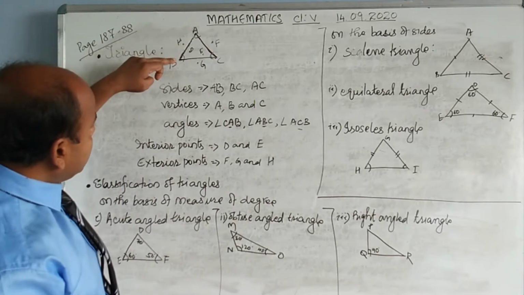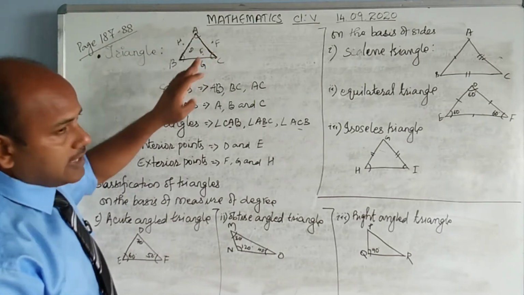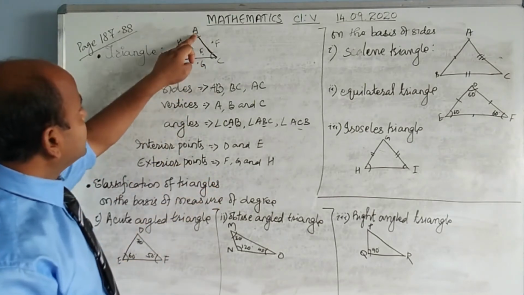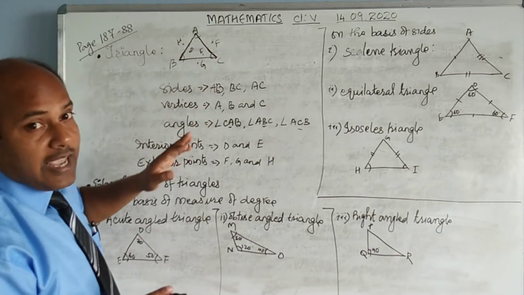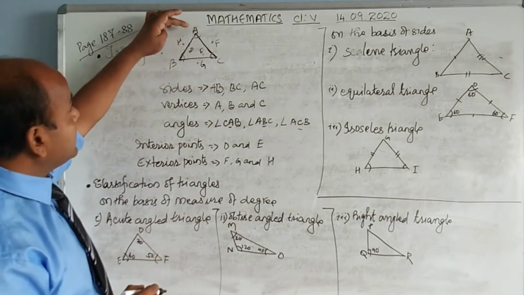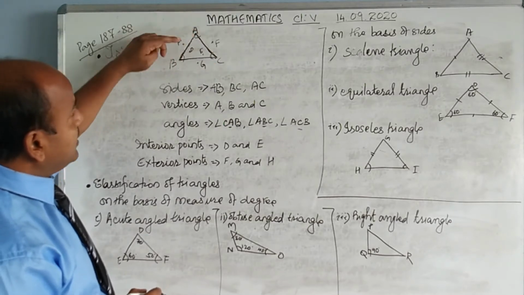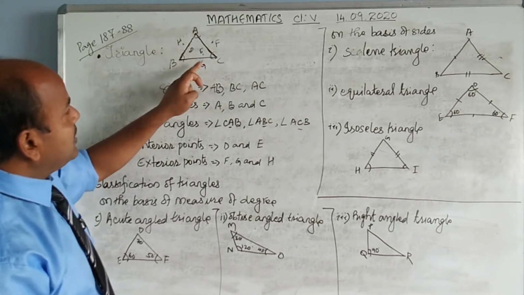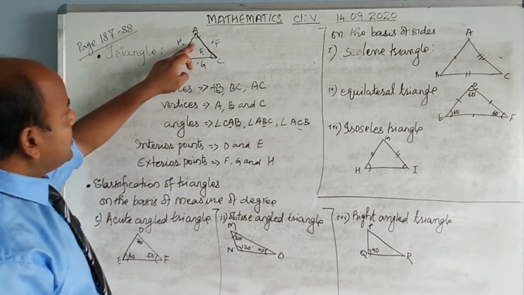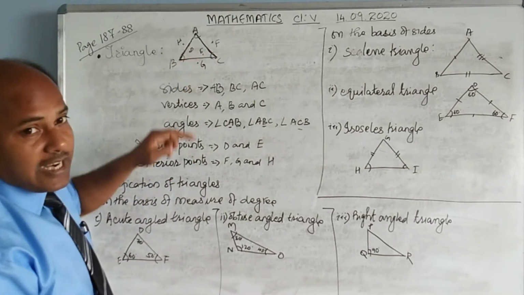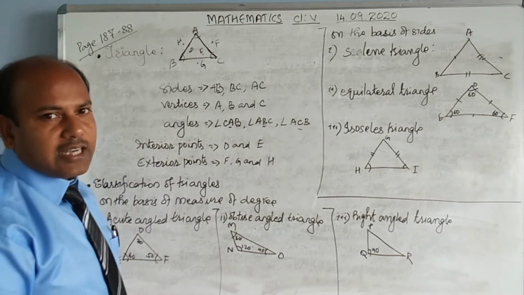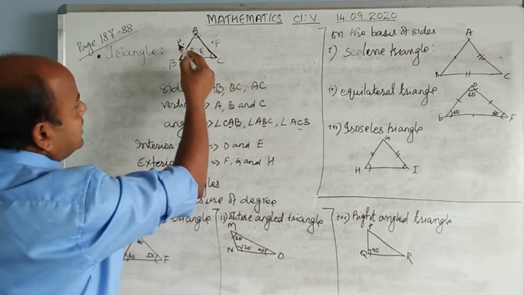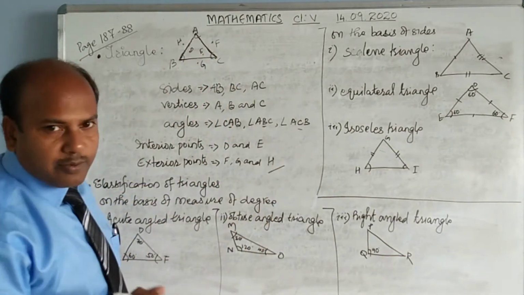Dear children, these are the sides AB, BC and AC. The corners are called vertices: vertex A, vertex B and vertex C. These A, B, C are the angles. A is to be written as BAC or CAB. This angle is ABC, and this angle is BCA. Interior points are all those points which lie inside the triangle, and the points that lie outside the triangle are called exterior points, here F, G, H. I suppose this is clear to you.